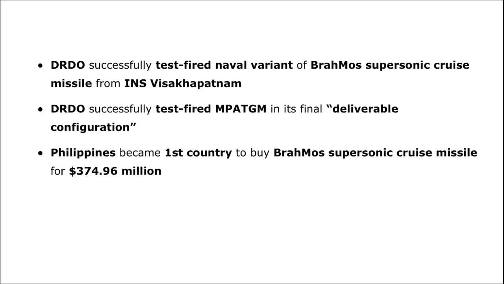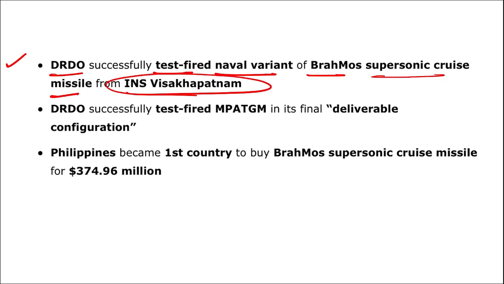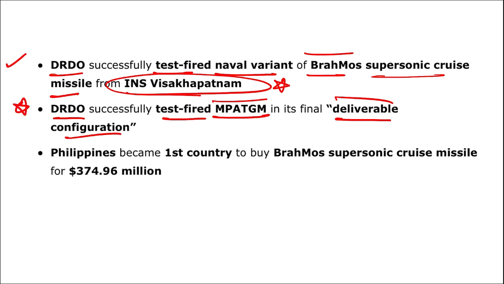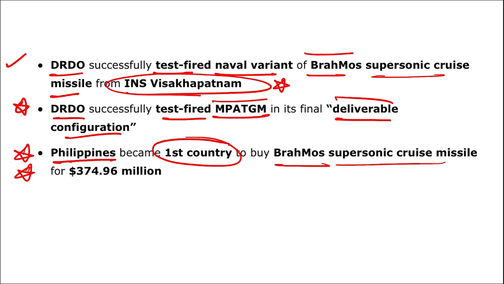Moving to one-liners: DRDO successfully test-fired a naval variant of the BrahMos supersonic cruise missile from INS Vishakhapatnam. Mark this. DRDO also successfully test-fired MPATGM in the final deliverable configuration. Then the Philippines became the first country, highly important. Which country became the first country to buy BrahMos supersonic missiles for approximately $375 million? It was the Philippines.